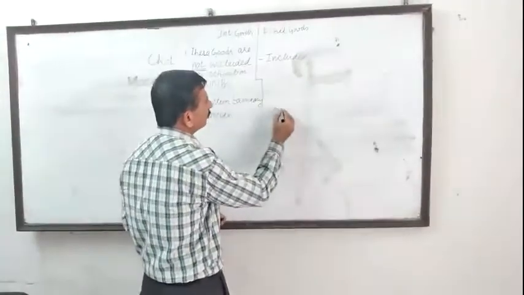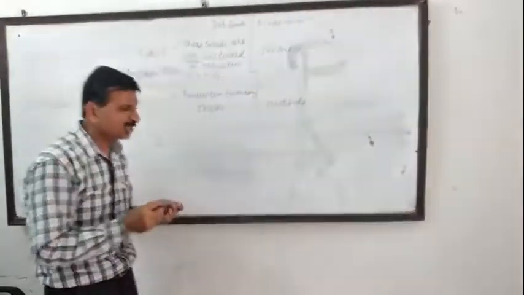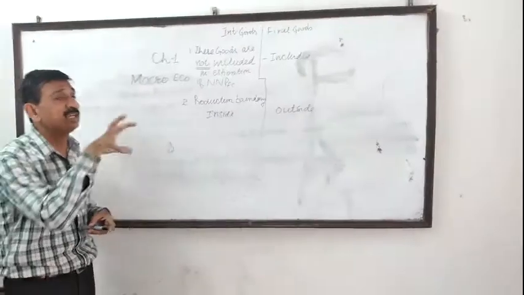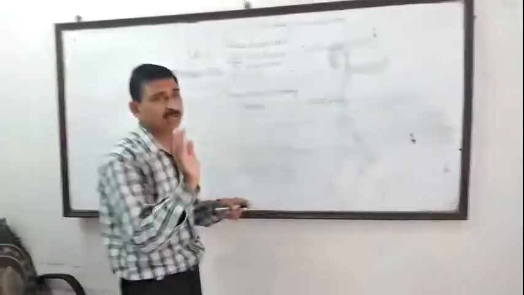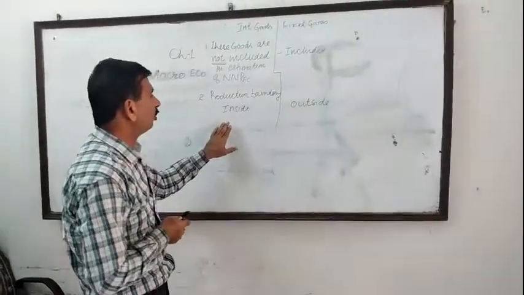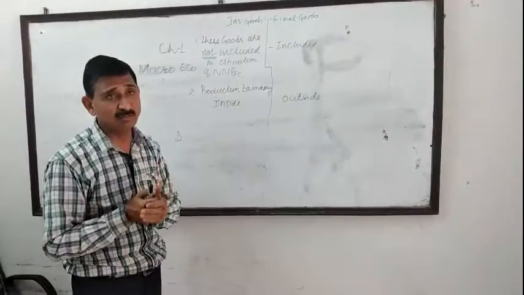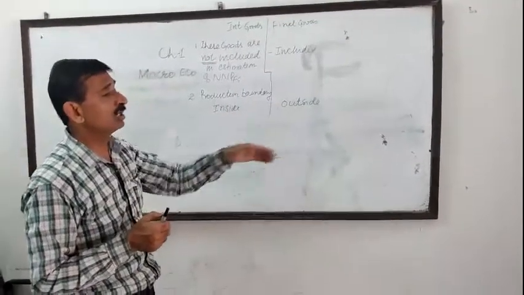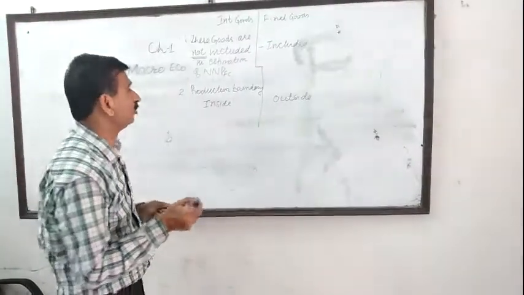These are outside the production boundary. What is the production boundary? It is an imaginary line which is used to distinguish between intermediate goods and final goods. All the goods which are inside the production boundary are known as intermediate goods. The goods which cross the production boundary are called final goods.